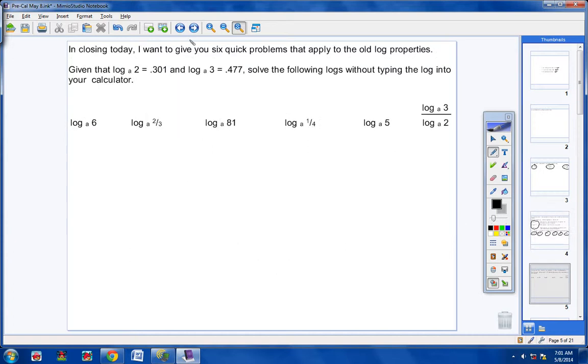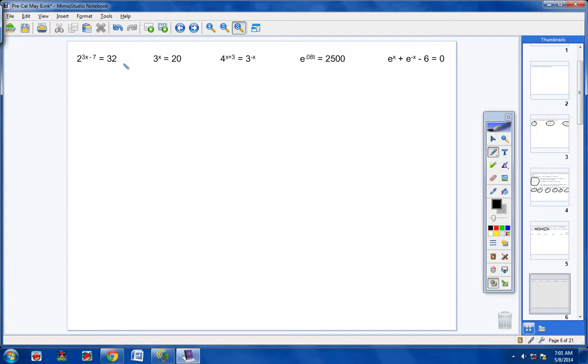You also should be able to take some given logarithmic numerical answers here, and then solve other logarithms by using logarithmic properties and this information right here. You should be able to solve exponential equations. That's what we did yesterday. Okay, so that's what we've done this entire week. If all of that does not look familiar, then you really need to check your notes and get back into your videos and make sure you're caught up.